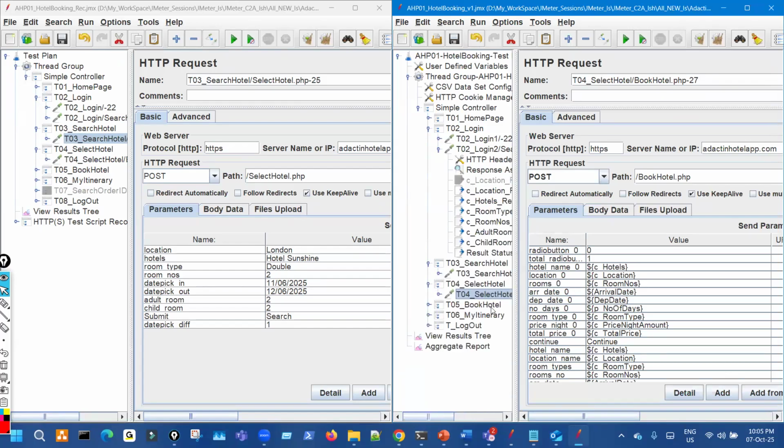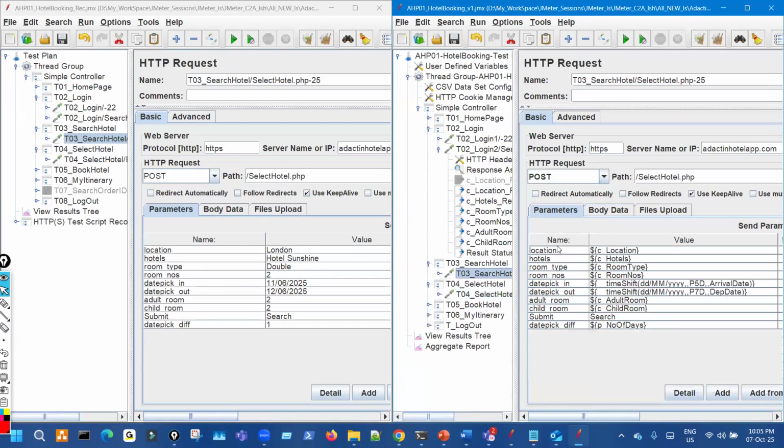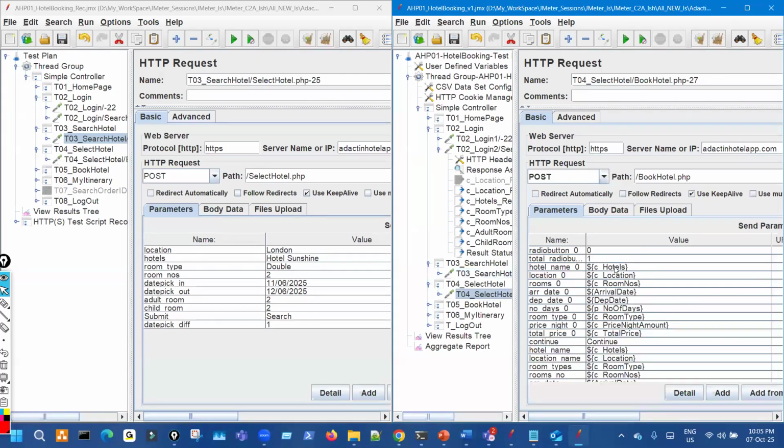Wherever they are getting repeated, suppose location is C location, hotel is C hotel, it will be replaced automatically. Everywhere they will be corrected, because they are repeating at multiple places, in multiple requests.